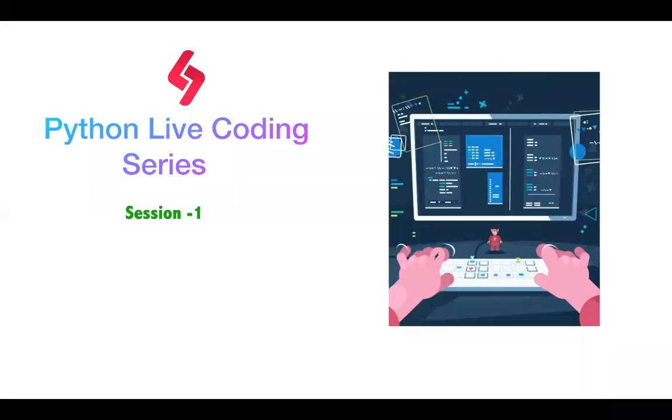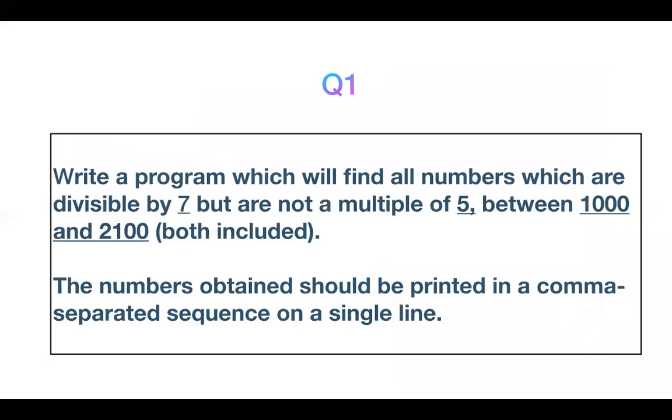Okay, so let me get into the slide. First problem, problem number one. Write a program which will find all numbers which are divisible by 7 but are not a multiple of 5, between 1000 and 2100, both included. The numbers obtained should be printed in a comma separated sequence on a single line.